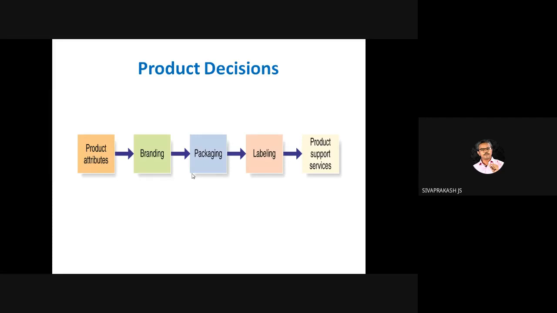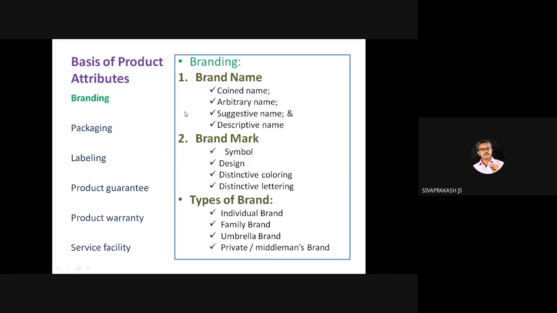Then product decisions. Yeah, this is most important. Branding, BPL, a simple formula of BPL. Now, if you take the new edition of the Oxford textbook in marketing, the BPL theorem is not below poverty line. It's branding, packaging, and labeling. And last, it ends with product support services. So for branding, what are the types of brand mark and types of brand name? So we need to know what each is. Brand name, coined name means what? Once this was asked in the SET exam, and even in NET the question came.